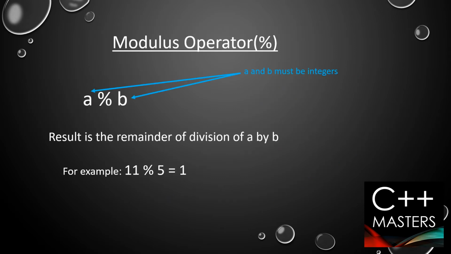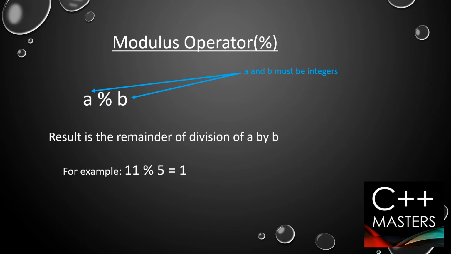Then comes the modulus operator. It is valid only on integer operands. Here the example is a % b, and here a and b both should be integers, and it gives us the remainder of the division of the two operands. For example, a % b: we divide a by b and the remainder will be our answer. Basically, the modulus operator gives us the remainder of the division of a by b.